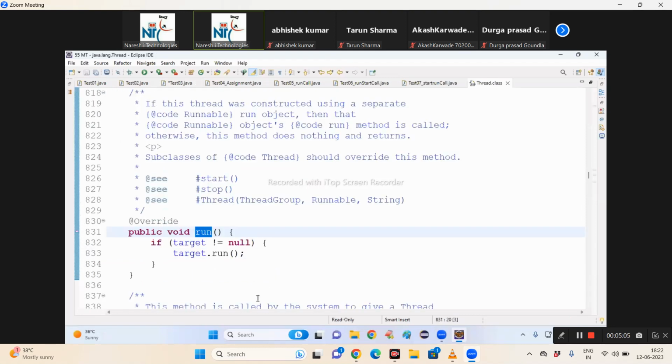Okay. I want to execute the M1 method from the M2 method. To execute M1 from M2, M1 should be called inside M2, no? M1 method is available in class A. M2 method is available in class B. From class A, M1 method, I want to execute class B, M2 method.